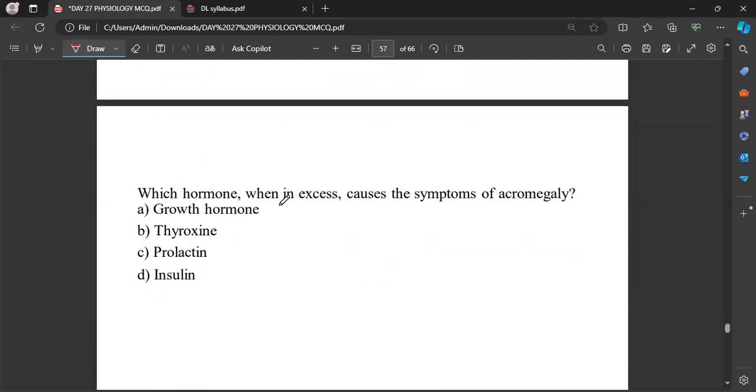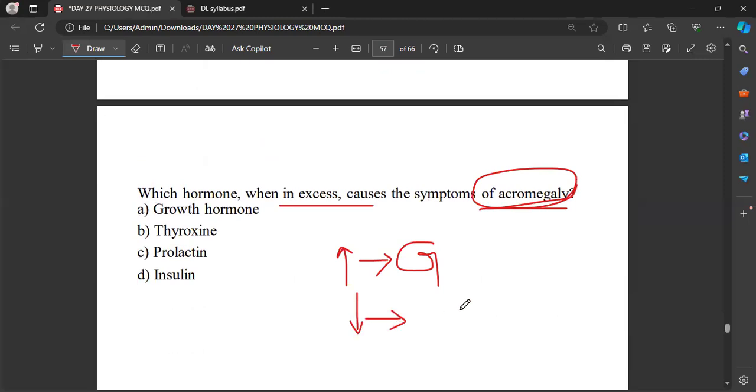Now, which hormone in excess causes the symptoms of acromegaly, particularly in adults? If the growth hormone is high, it leads to gigantism, and if the growth hormone is low, it leads to dwarfism, and if the growth hormone is in excess in adults, it results in the acromegaly condition. So it is related to the growth hormone.